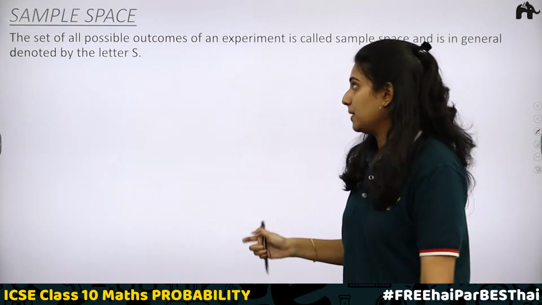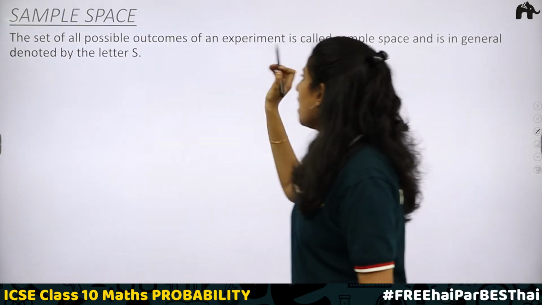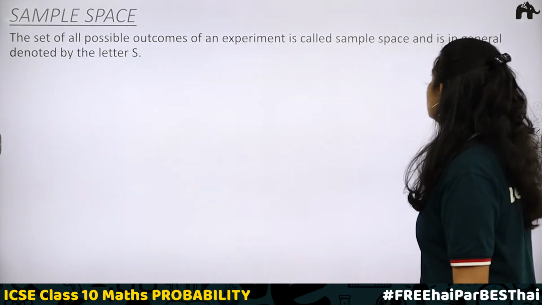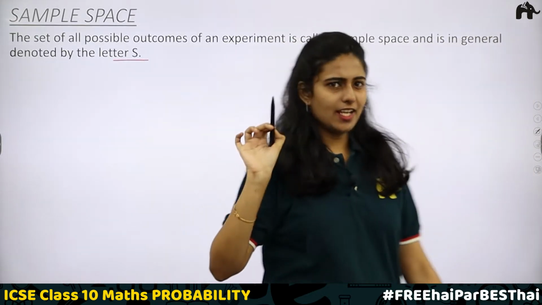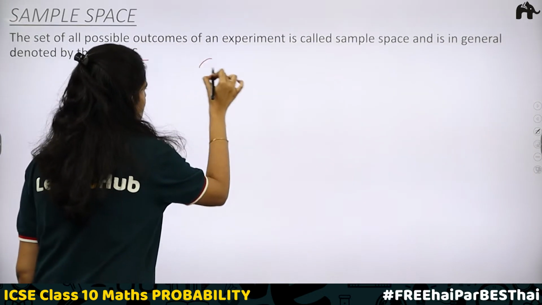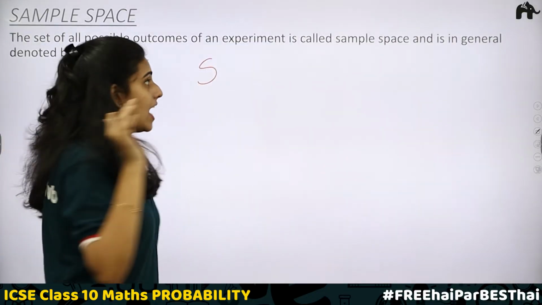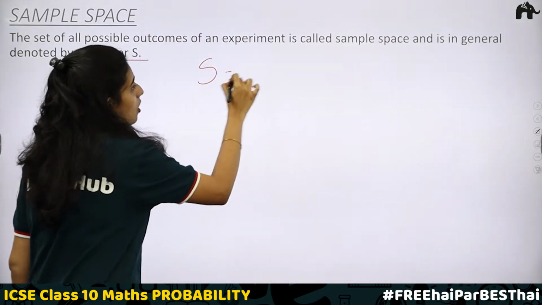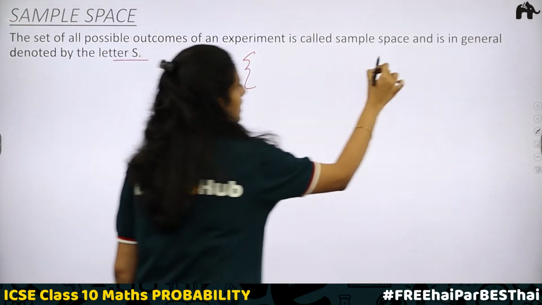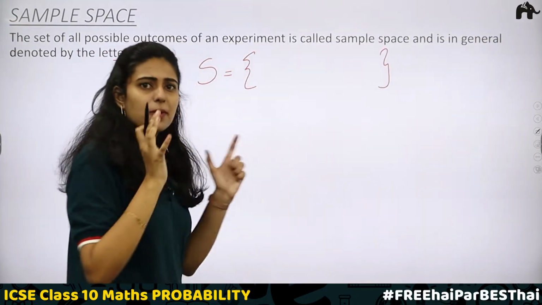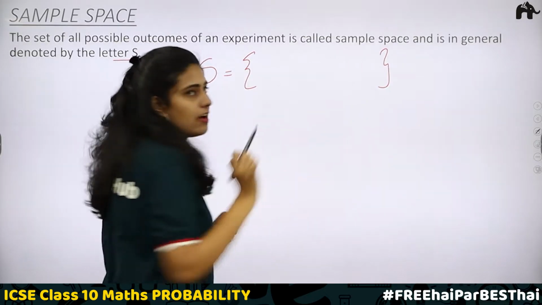Next term is sample space. What is sample space? The set of all possible outcomes of an experiment is called sample space and is generally denoted by the letter S. Got an idea? With the letter S, we denote sample space, and the sample space includes all the possible outcomes. They are always represented within flower brackets. To represent a set, we will be using flower brackets.